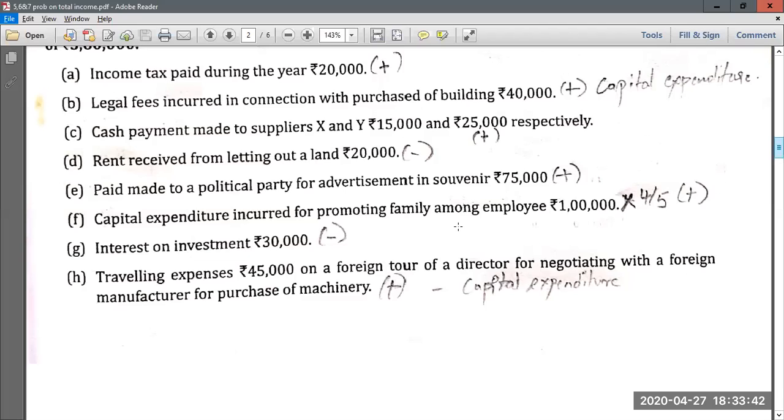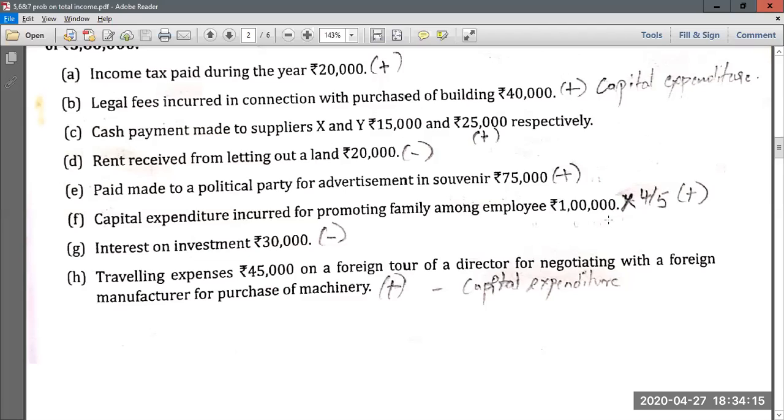Then again, they have given capital expenditure incurred for promoting family. Actually, they have missed out a word here. Capital expenditure incurred for promoting family planning among the employees. So whenever they give family planning, please remember, you forget about capital expenditure, revenue expenditure. Once you get this term, family planning expenses incurred by the company, it can be written off over a period of 5 years. That means they have spent 1 lakh rupees for promoting family planning. But out of this 1 lakh, only 1/5 is admissible for the current relevant previous year.